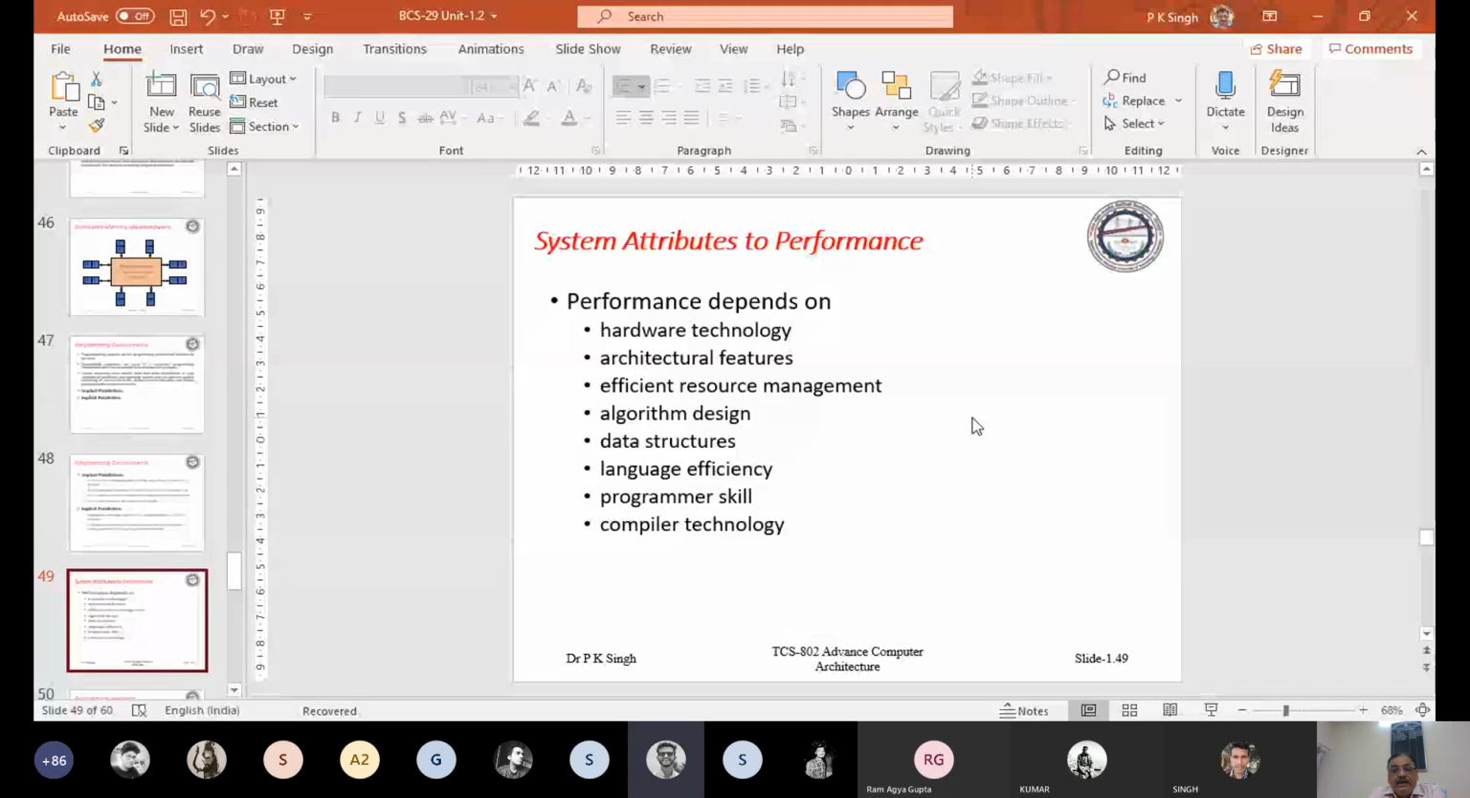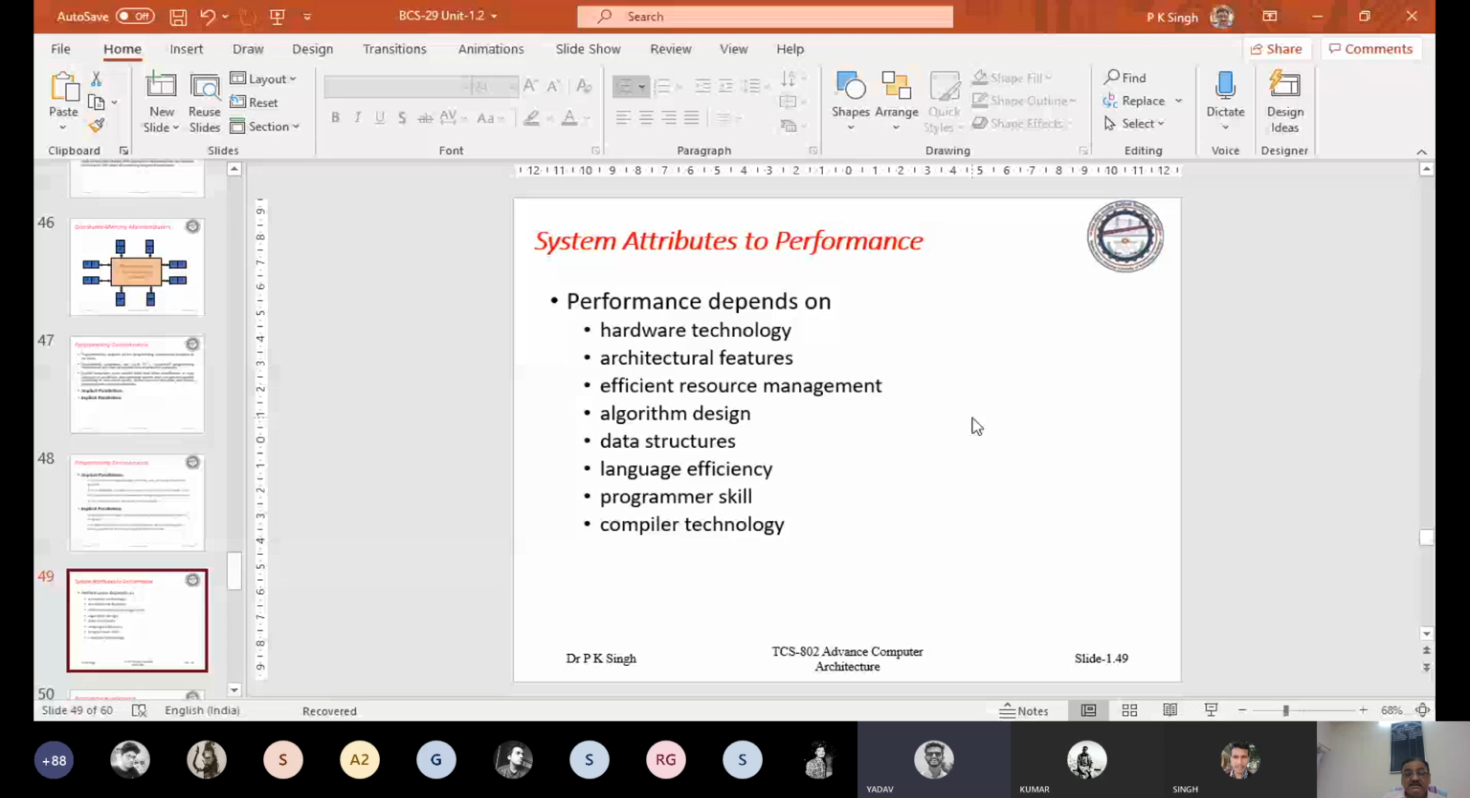So we are discussing language efficiency. It means you must explore the parallelism available on the machine. You must use a language that has language constructs to express parallelism in your program. Okay.